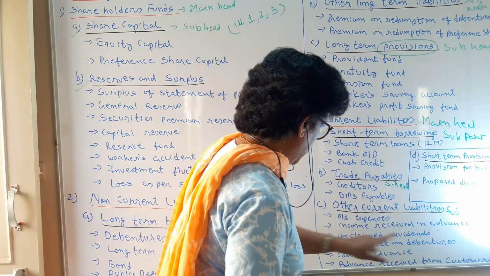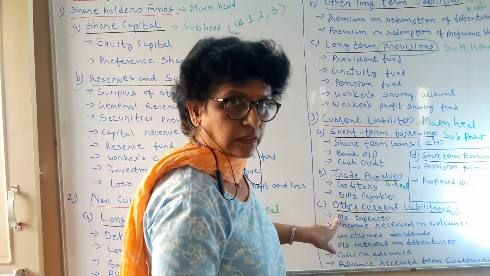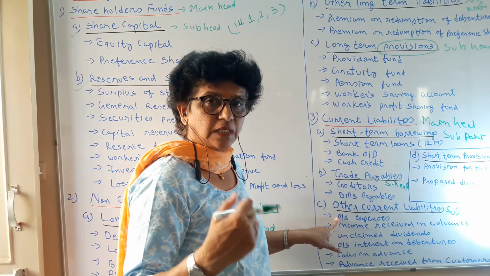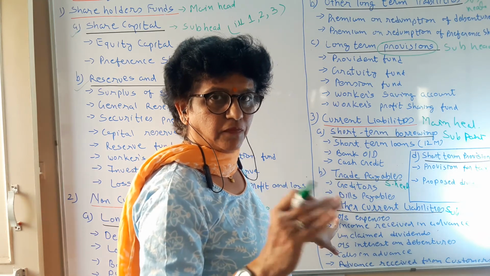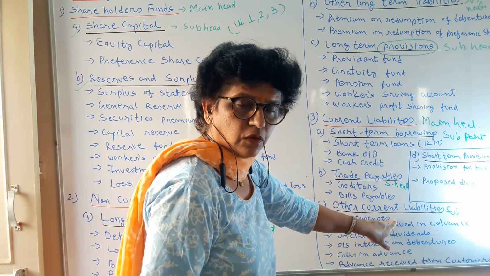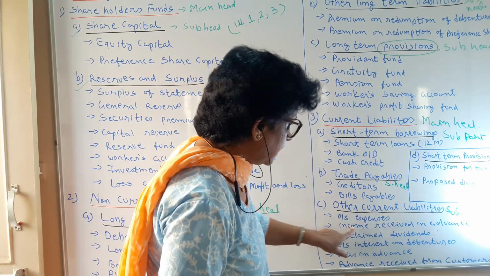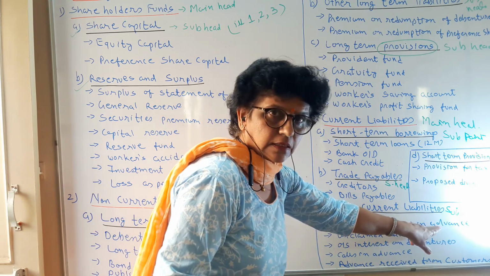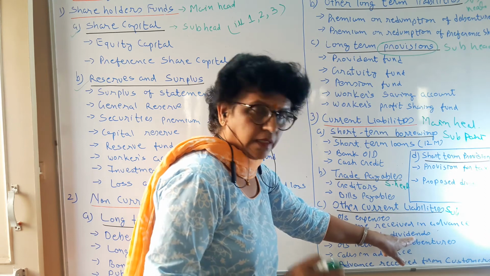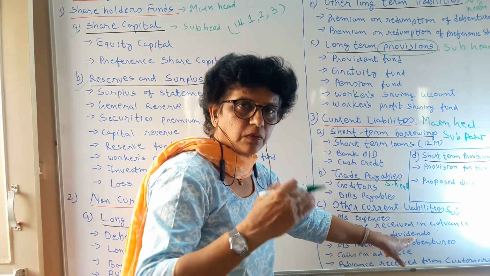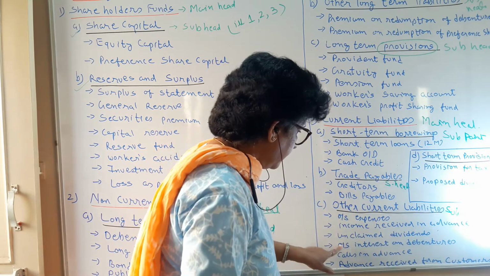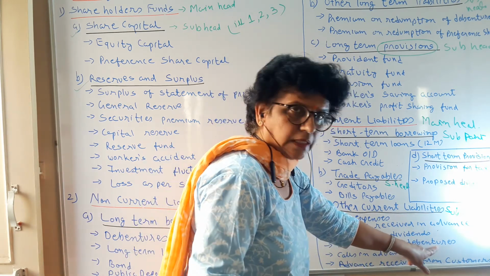Other current liability, here understand it very well. In final accounts, you remember we used to give the adjustment effect. So a part of the adjustments which you have: outstanding expense, what outstanding you have at the end of the year; income received in advance, that is your liability. Unclaimed dividend. The dividend is declared, but a few shareholders have not yet claimed the money, which you have to keep aside. Outstanding interest on debenture.